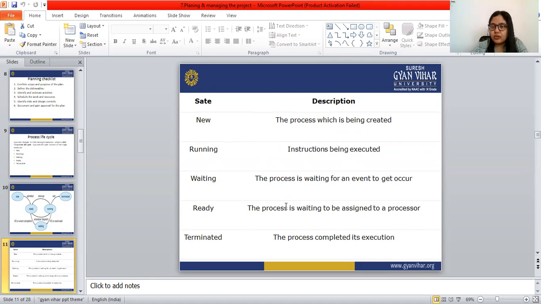Ready means the process is waiting to be assigned to a processor. Terminated means the process completed its execution.